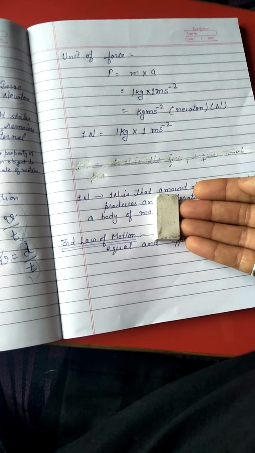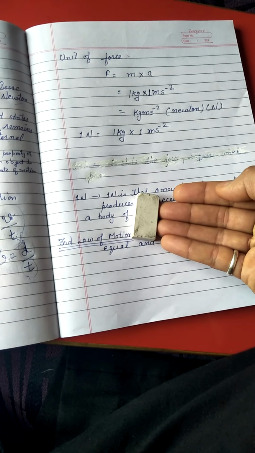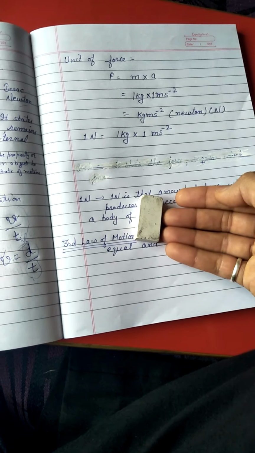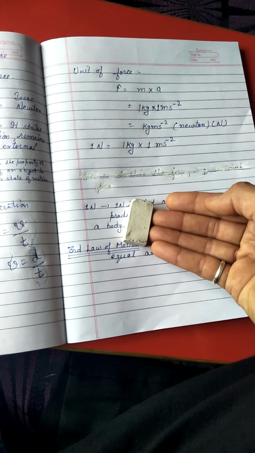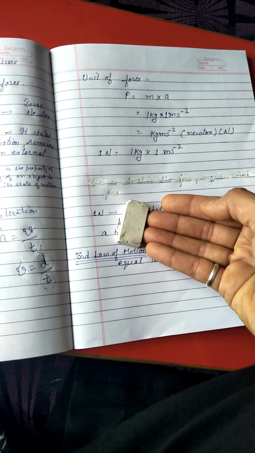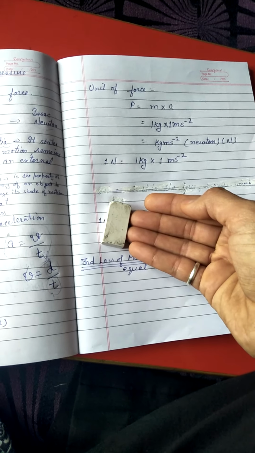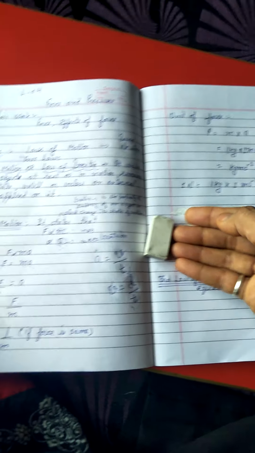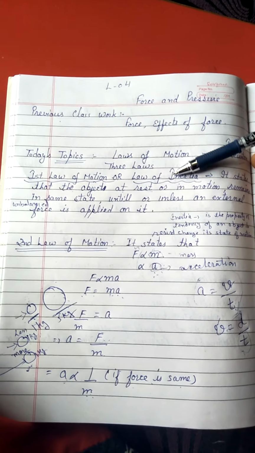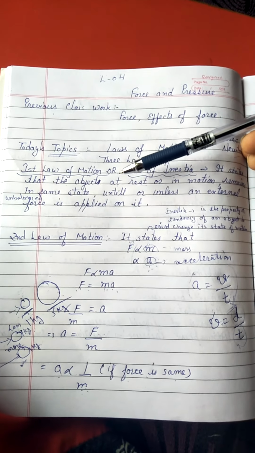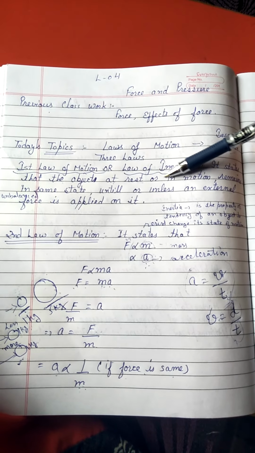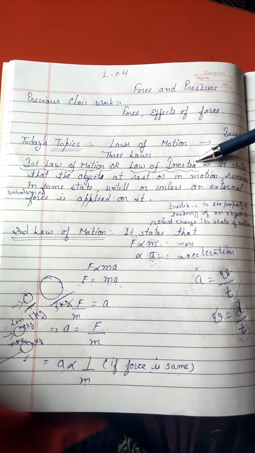I am applying the force on this eraser from one side, and no force is acting on this eraser from any other side, so the force applied by me in this case is known as the unbalanced force, and you can see that the eraser is moving in the direction of the applied force. This law is also known as the law of inertia, because the statement for these two laws is the same. Later in the next video we will discuss this inertia also.